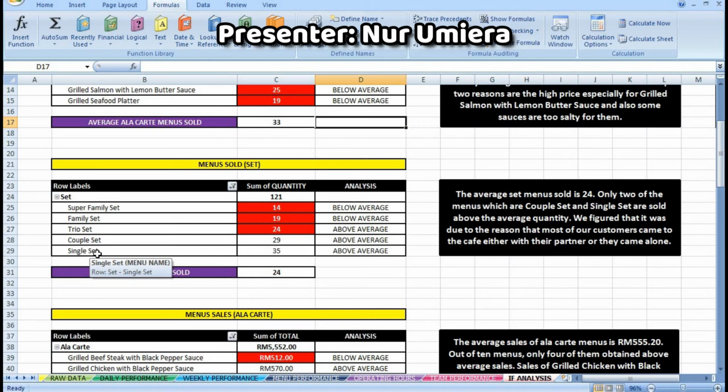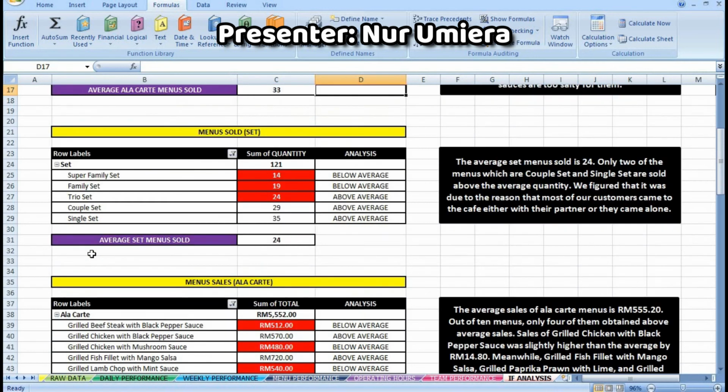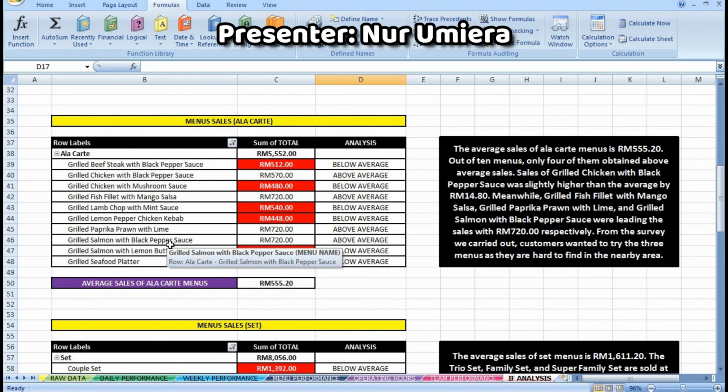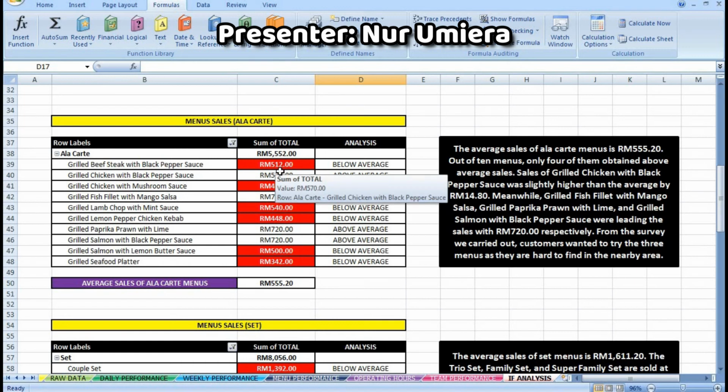Now we're moving on to the sales for a la carte by our cafe. For the average, sales of our cafe collects 555 ringgit and 20 cents. Out of 10 menus, only 4 of them obtain above the average sales. Sales of grilled chicken with black pepper sauce was slightly higher than the average by 14 ringgit and 80 cents.